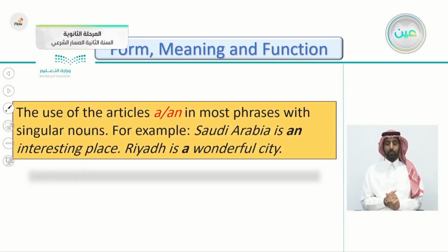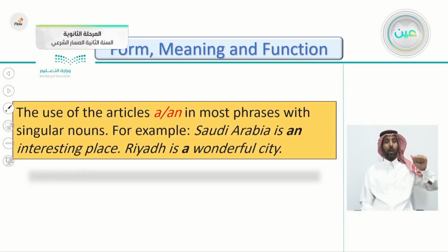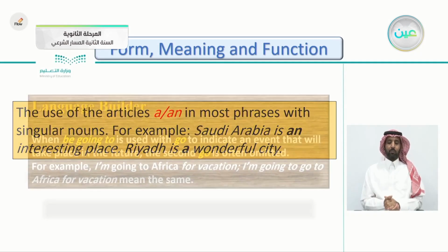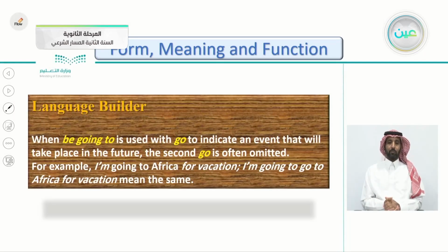The articles a or an are used in most phrases with singular nouns. Of course, we know that a or an comes with singular nouns. For example, Saudi Arabia is an interesting place. Riyadh is a wonderful city. So this is a language builder for you.